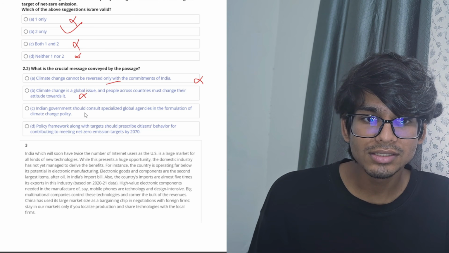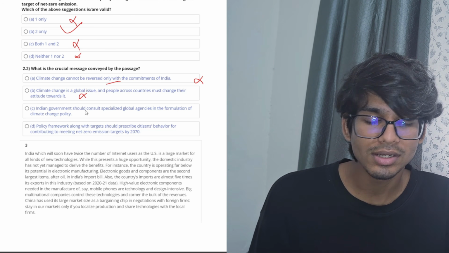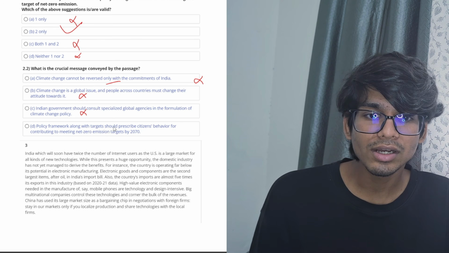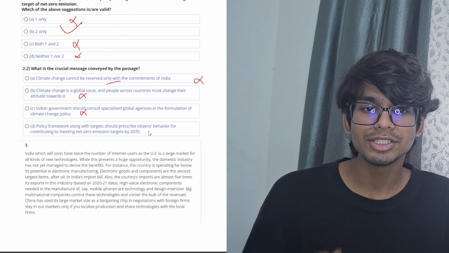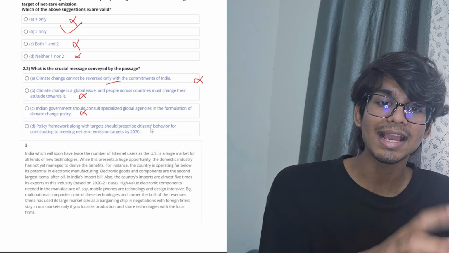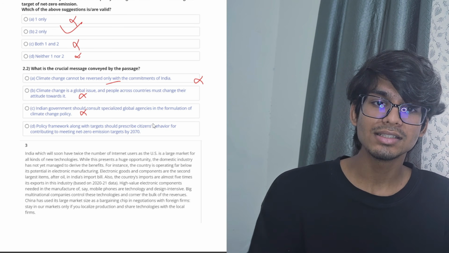Indian government should consult specialized global agencies in the formulation of climate change policy, not given in the passage. Policy framework along with targets should prescribe citizens' behavior, contributing to meeting a net zero emission target by 2070. Yeah, this is exactly what is being discussed in the passage by the author.